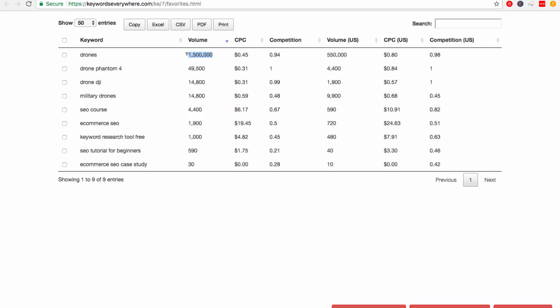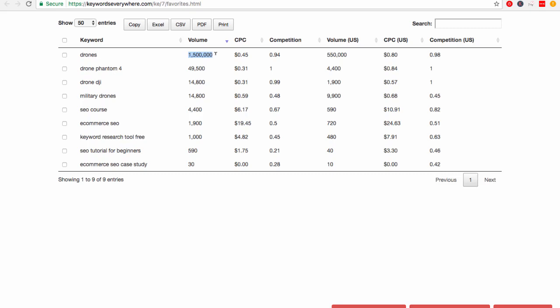Why? Because yes, it gets a massive amount of search volume, but that also means that it's going to be very competitive. A lot of other websites are going to want to be on page one as well, because it gets such a huge amount of search volume. And also, those sites are probably going to be much more established than you. They've been around for years. They've got tons of backlinks already. So you really have no chance of getting to the front page of Google.